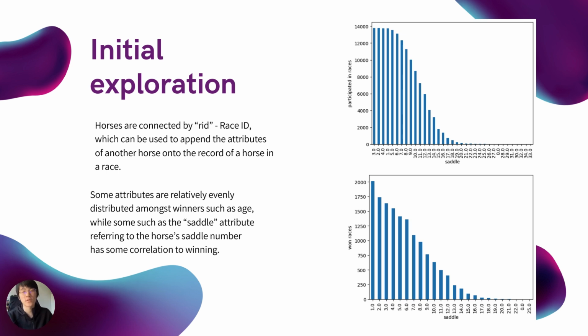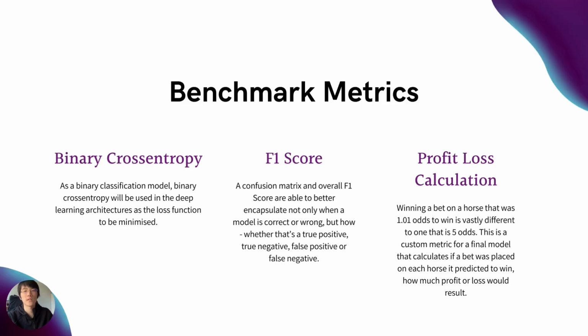But Saddle had an interesting result where the win rate is almost perfectly sorted in ascending order, despite Saddles 1, 2, 3, 4, and 5, so the starting positions 1, 2, 3, 4, and 5, having the same amount of samples. The benchmarks used include the standard binary cross entropy and F1 score used for binary classification, as well as